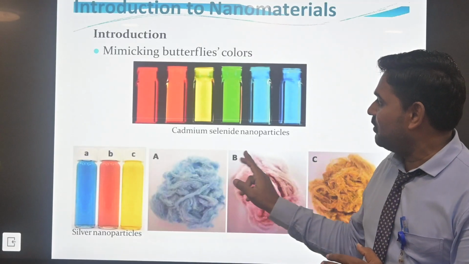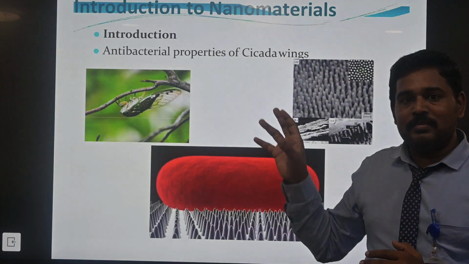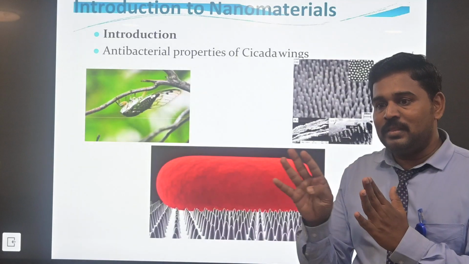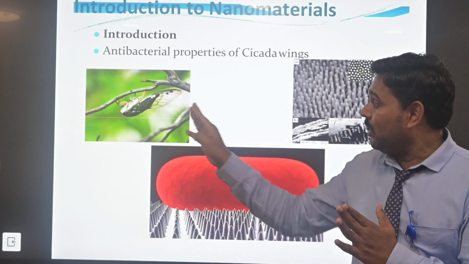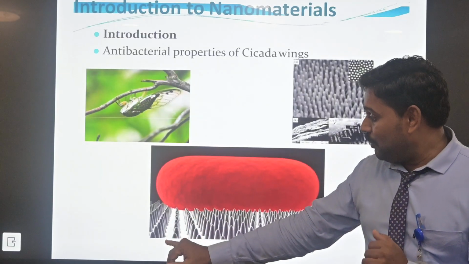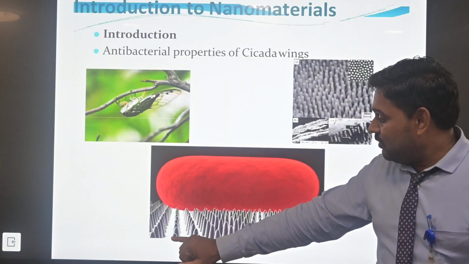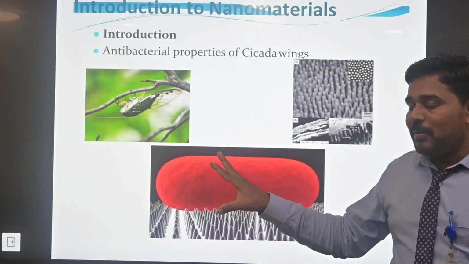Next, the unique properties of the wings. The wings are focusing the reflection of the scale of images. The presence of the nanotips or nanodraws will show the zigzag pattern in the image.